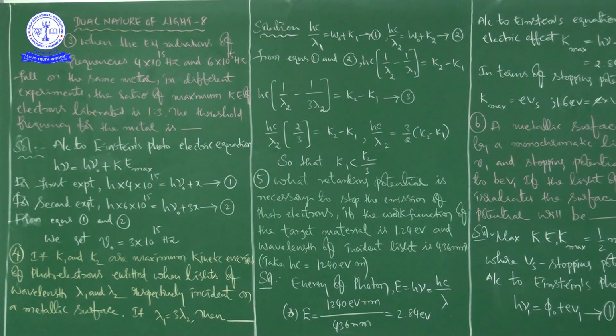So if K1 and K2 are maximum kinetic energies of photoelectrons emitted when lights of wavelength lambda 1 and lambda 2 respectively are incident on a metallic surface, and lambda 1 is equal to 3 lambda 2, it is the relation between the wavelengths of light incident on a metallic surface. We are asked to find the relation between kinetic energies of photoelectrons, right?